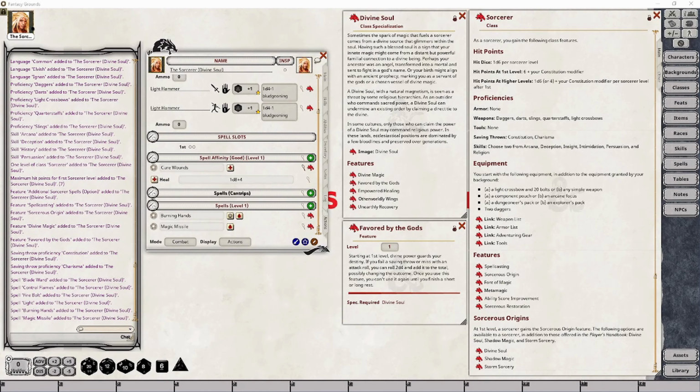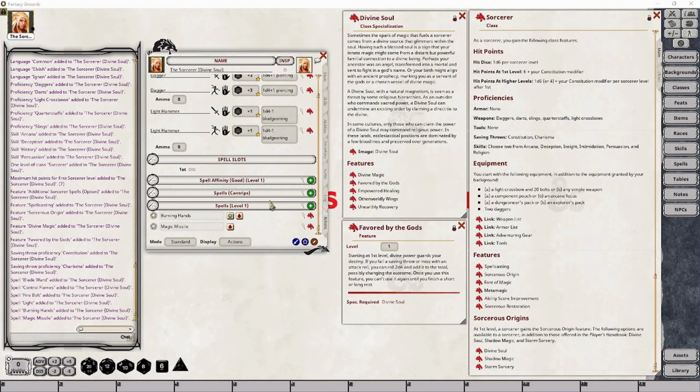Also at Sorcerer level 1, your character gains the Favored by the Gods feature that allows you to add 2d4 points to a saving throw or attack roll in the event of a failed save or a missed attack. These points would simply be added to an existing roll when it comes to a pen and paper based application. But for more automatic use of the Fantasy Grounds Unity features, it might make sense to activate the effect before you roll in the event that you are thinking you're going to miss or even have a bad saving throw. Additionally, you can only use this feature once before your character will be required to complete a short or long rest. So while this could help in a tight situation, it's not something you can overuse.